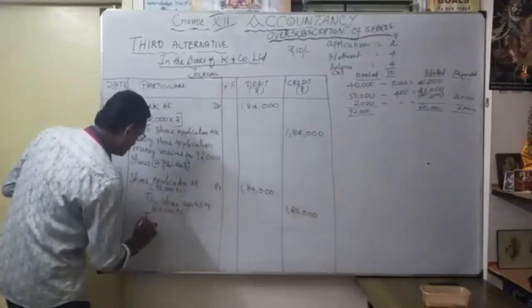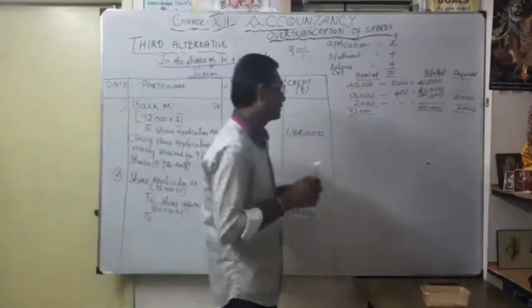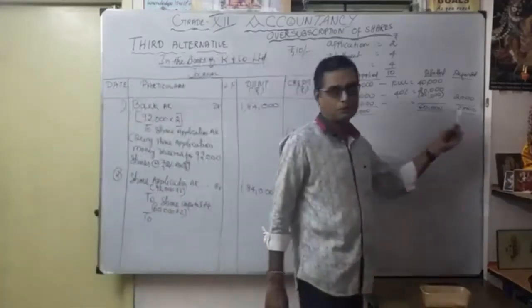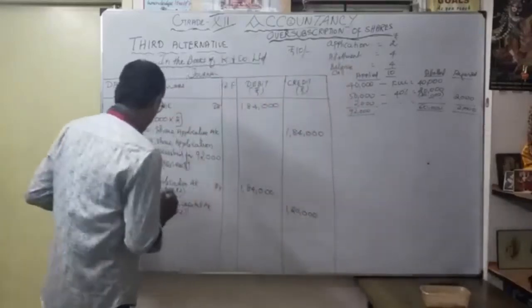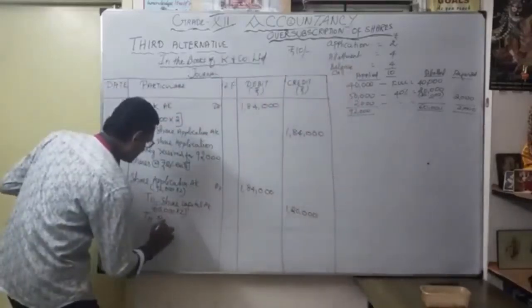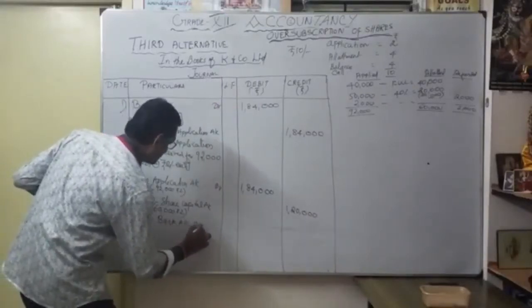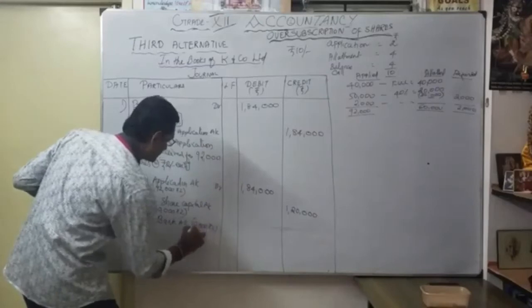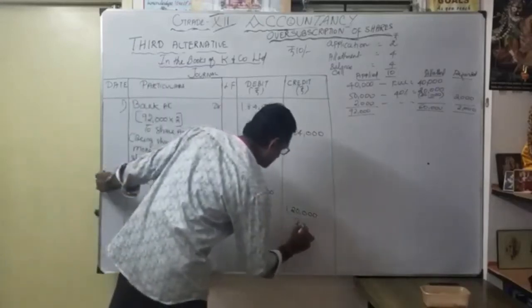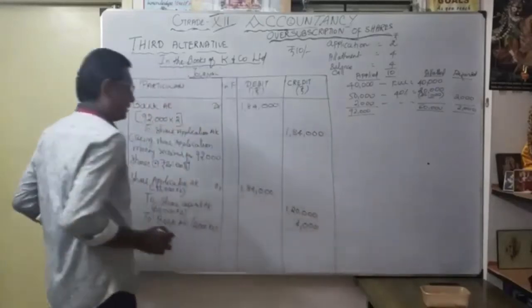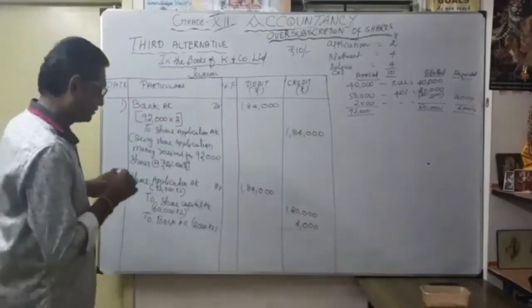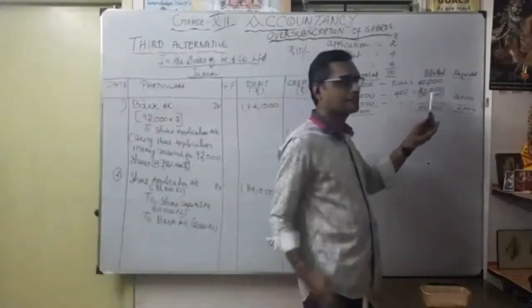Thereafter, we are going to refund how many shares? 2,000, right? So to bank account, 2,000 into 2 rupees, 4,000. Okay, so the balance money, that is the 30,000 excess received, correct?